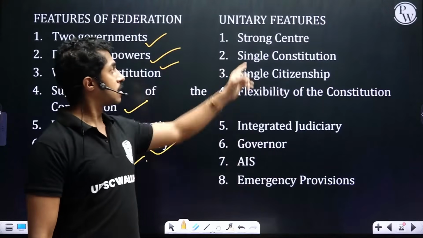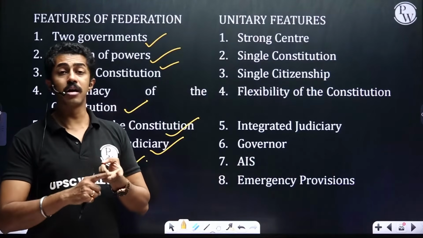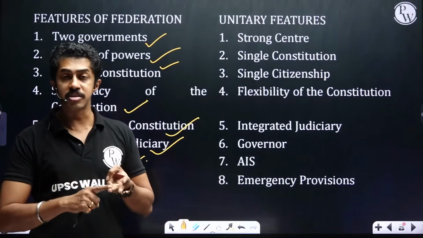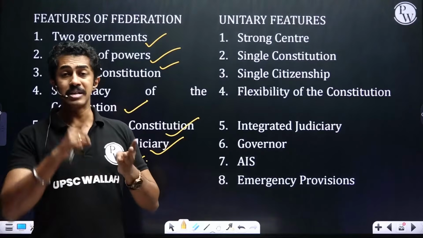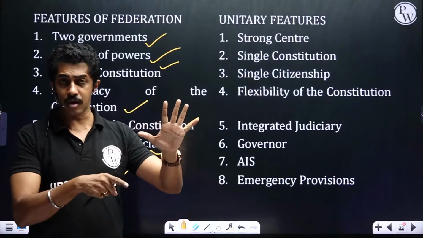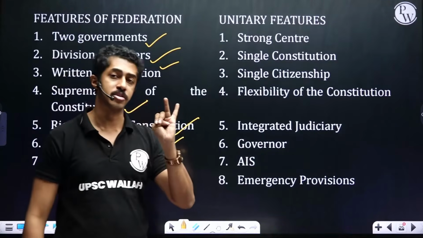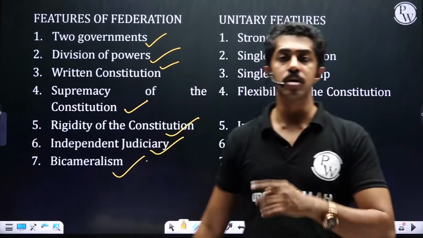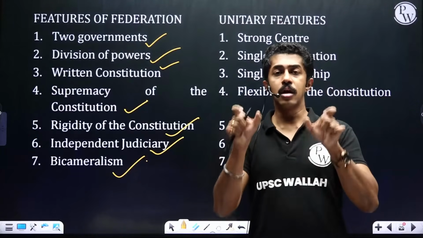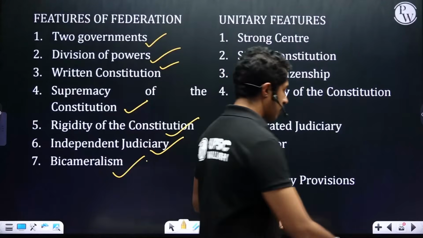So once again, unitary features: you have a strong center, a single constitution, a single citizenship, a single integrated judiciary, flexibility in amending the constitution, the post of the governor, all India services, and emergency provisions. All these will make what? Our country a federation with a strong center. Clear, people? Taking it further forward.